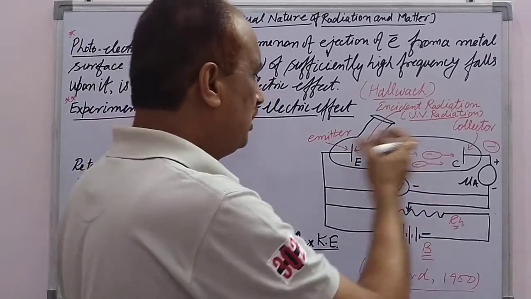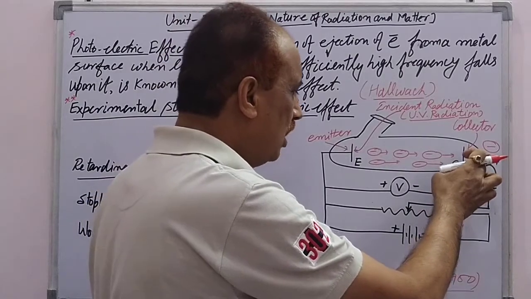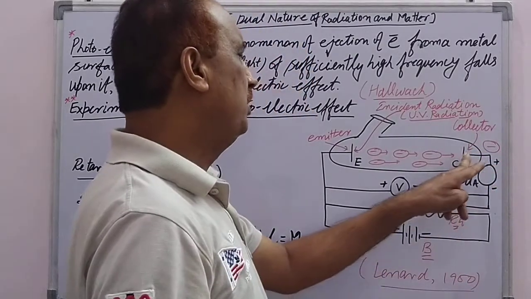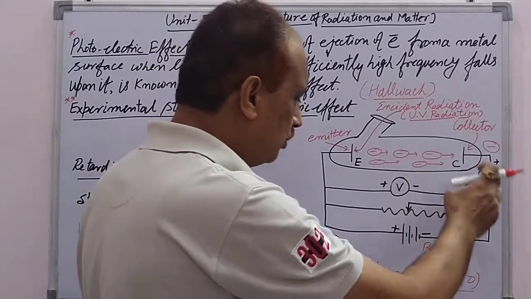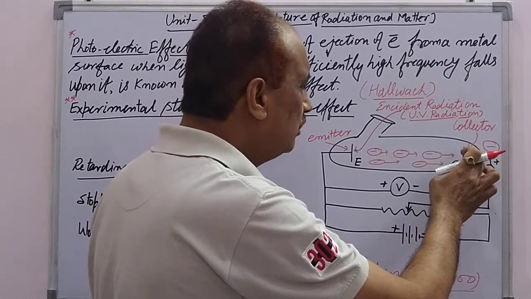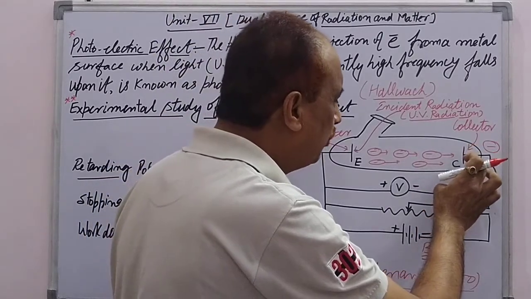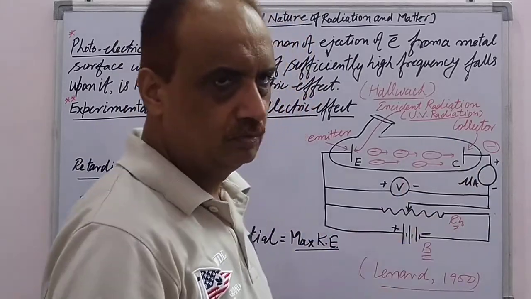The situation is that when more and more electrons reach the collector, the collector will become more and more negatively charged, and the photoelectron current will decrease continuously due to the increasing negative polarity of the collector by absorbing more and more electrons.